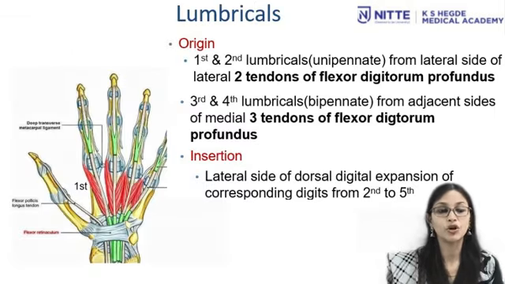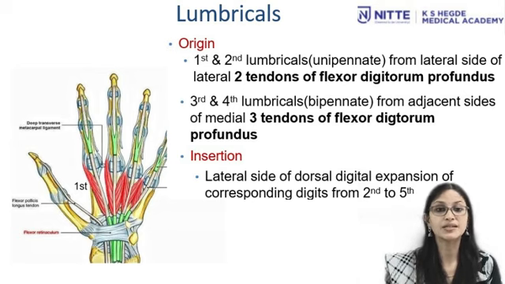Now, next we are talking about lumbricals. Lumbricals are 4 in number, first, second, third and fourth. Now, origin of the lumbricals: the first and second lumbricals are unipinnate and take their origin from lateral side of lateral two tendons of flexor digitorum profundus. Third and fourth lumbricals are bipinnate and take their origin from adjacent sides of medial three tendons of flexor digitorum profundus. The lumbricals are numbered from lateral to medial side.